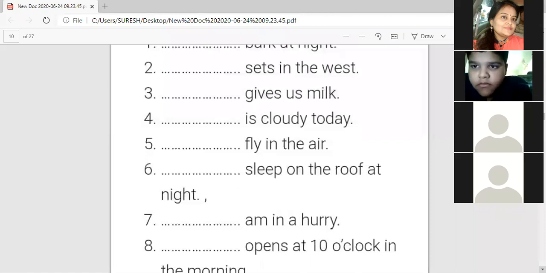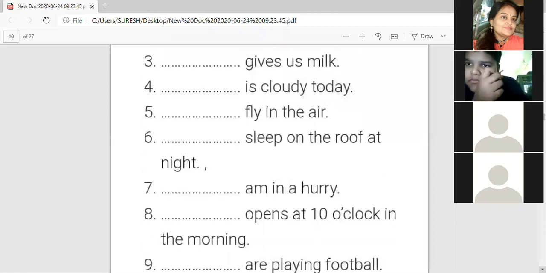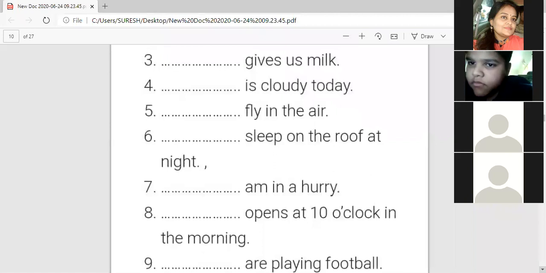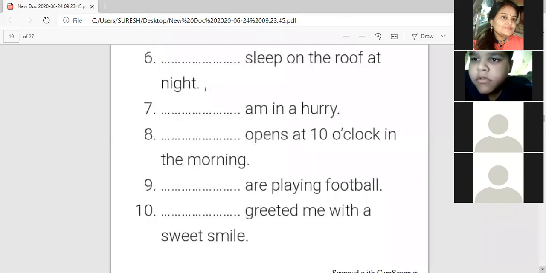I am in a hurry. Only "I" comes, not any other word. Dash opens at 10 o'clock in the morning. School opens. Again here, you will have to write the school. Not schools, school. Next, Office. The office opens, the school opens, the factory opens.